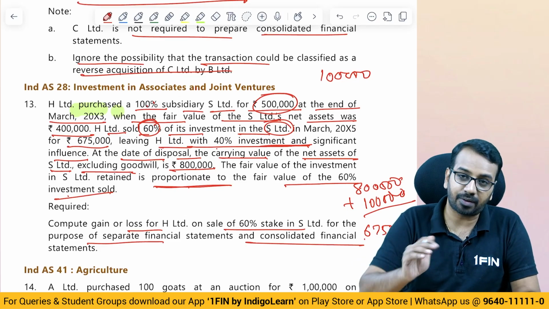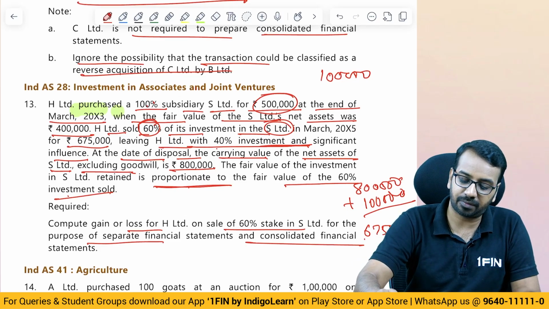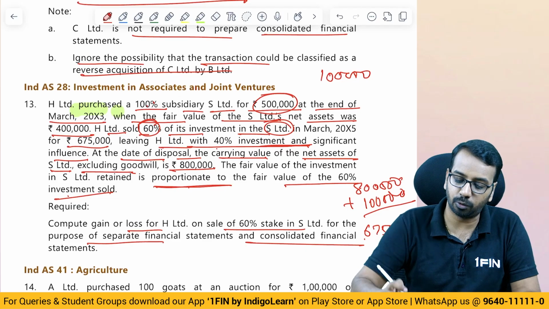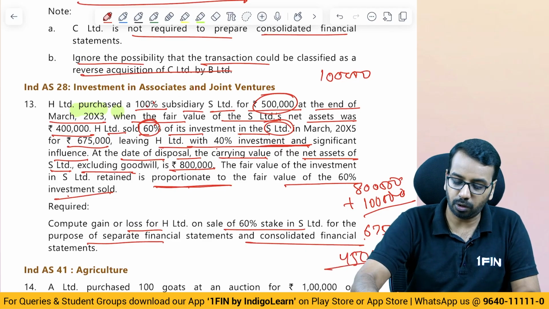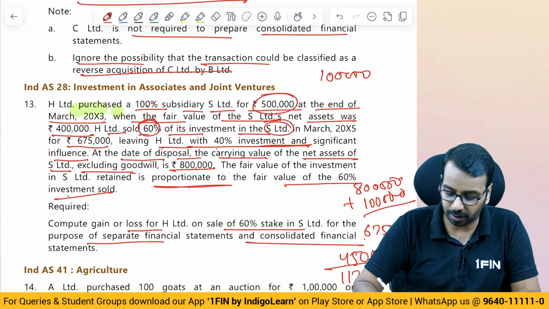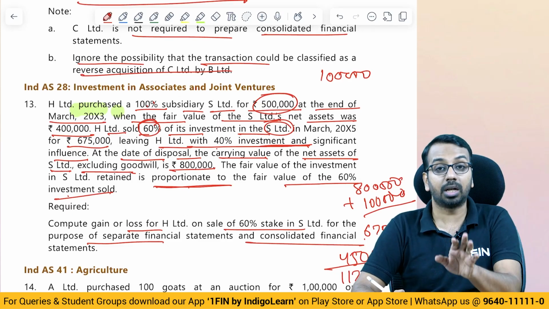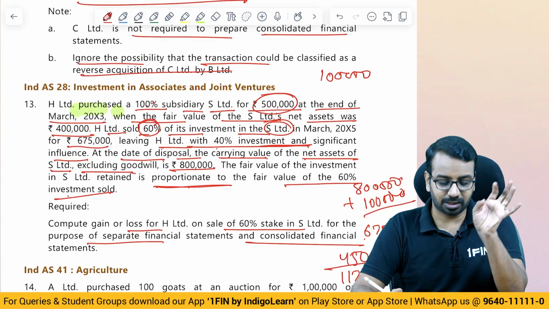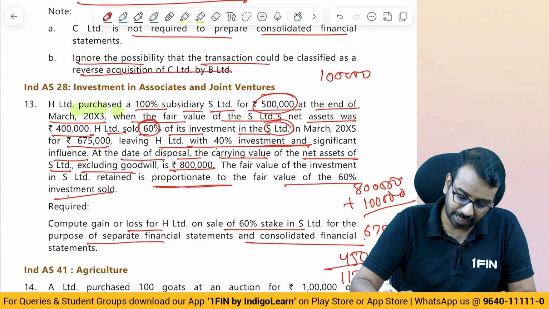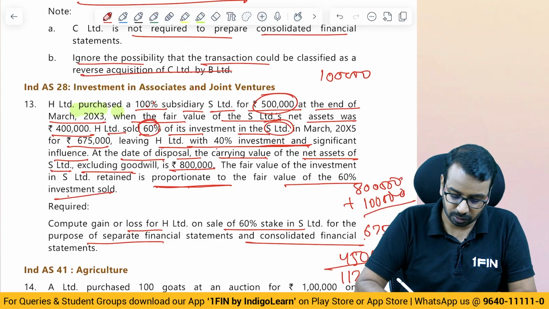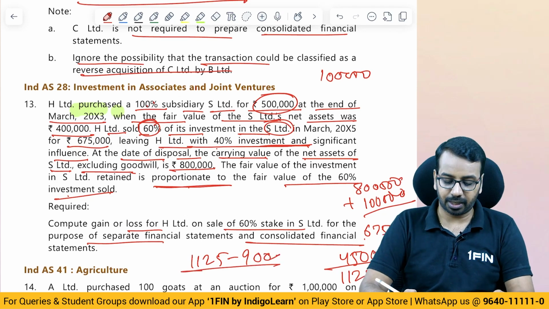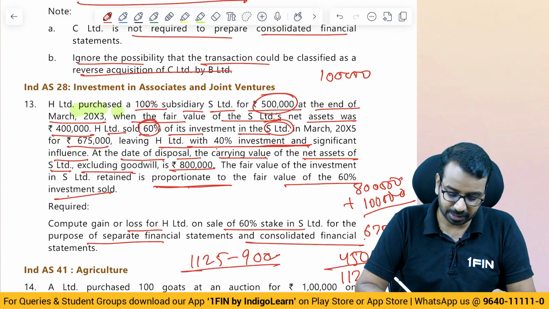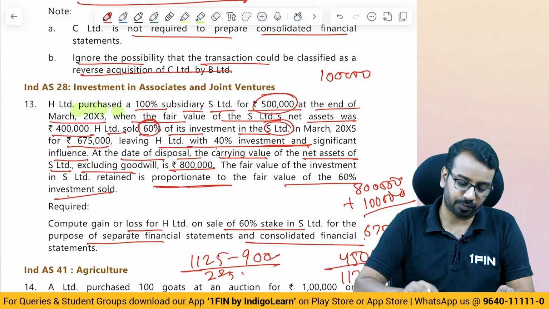So if 6,75,000 is 60%, then 6,75,000 divided by 60 into 40 gives me 4,50,000. The retained portion is 4,50,000. So 6,75,000 plus 4,50,000, the total comes to 11,25,000. That is the total, you can say, investment plus consideration received. And what is the carrying amount? The carrying amount is 9 lakhs. So 11,25,000 minus 9 lakhs, we get a profit of 2,25,000.